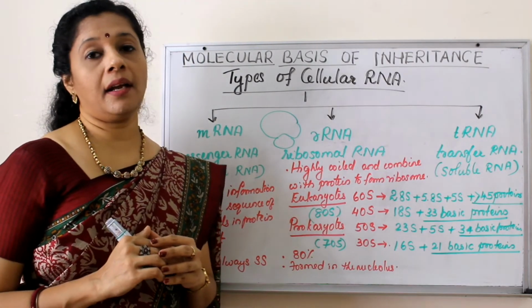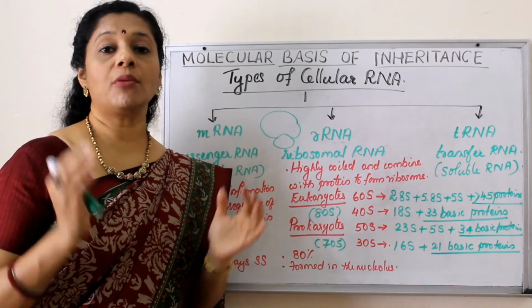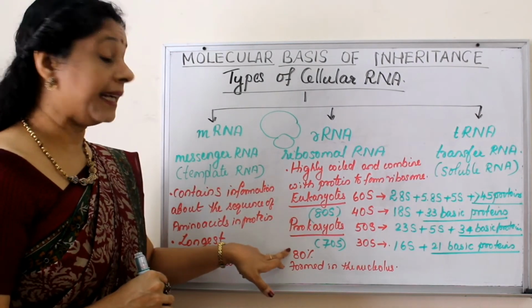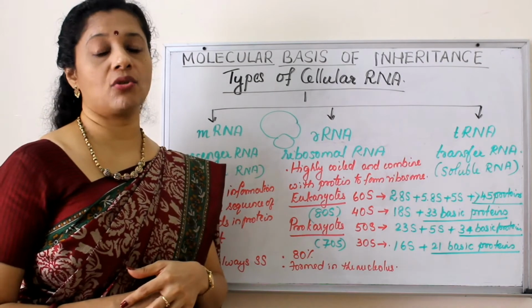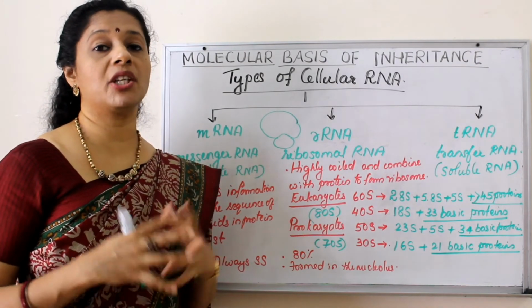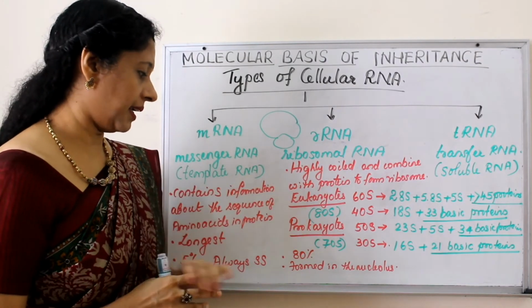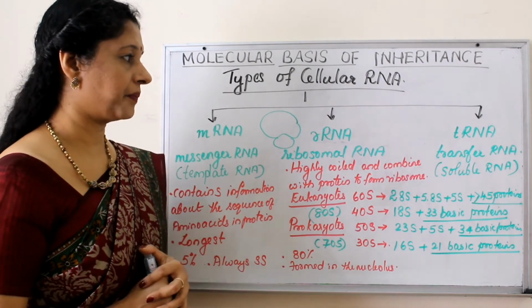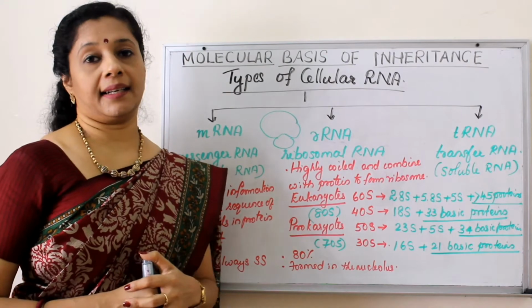So the rRNA forms the ribosome with the help of proteins. They form 80% of the cellular RNA. So the majority of cellular RNA is rRNA, and it is formed inside the nucleolus, as I mentioned. Now coming to tRNA.